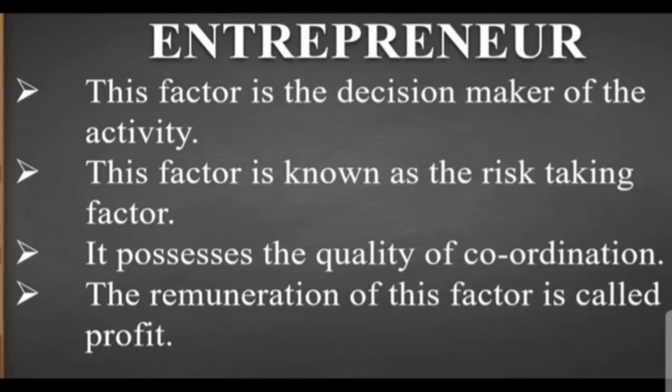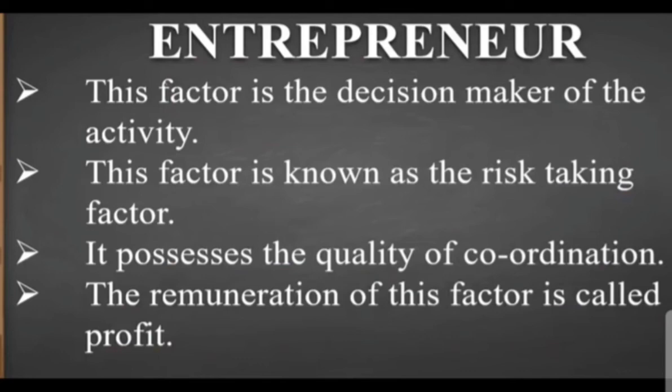Then we require capital, money, and also machinery, to carry out our work easily. Various machinery is required for making the cloth. So first land, second labor, third capital. Now the fourth one is the entrepreneur, who is going to manage all the activities and maintain cooperation and coordination between all these factors of production.